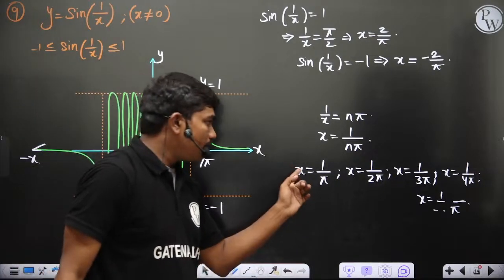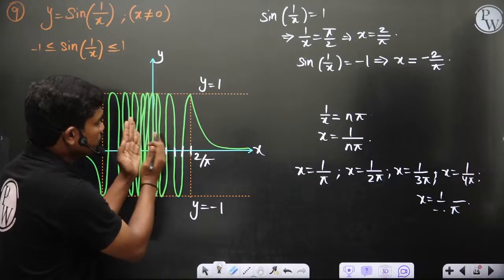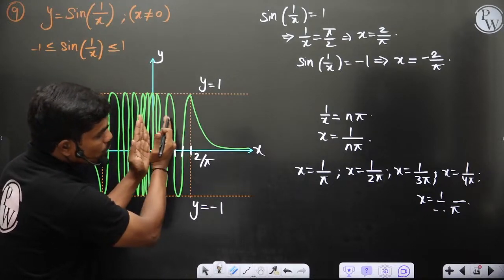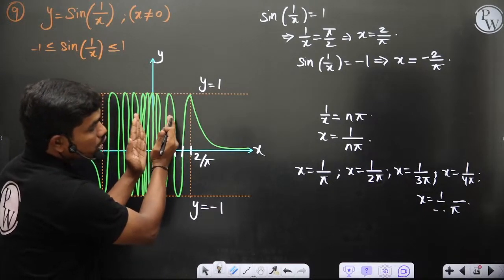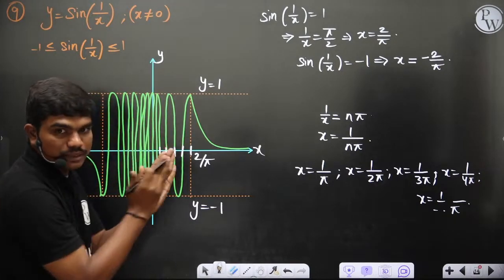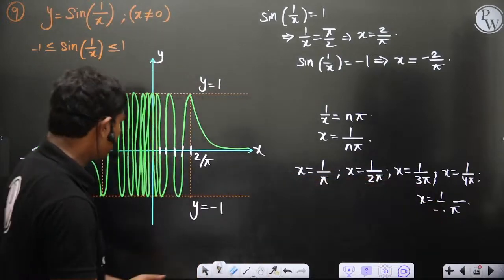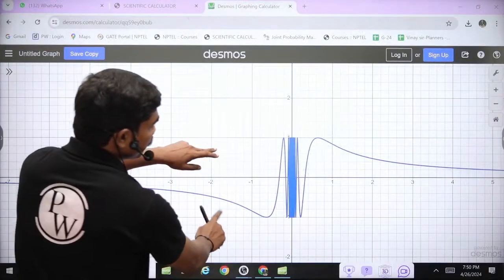The reason is, when you go from 1 by pi to 2 by pi, 1 by pi is exactly at half of this complete location. If you take 0 and 2 by pi, 1 by pi is exactly in between, but 1 by 2 pi will be exactly half of that again. 1 by 3 pi will be again half of that space. So the spacing between the nodes keeps decreasing, because as this number increases. And if you see, this is how the graph you actually get.